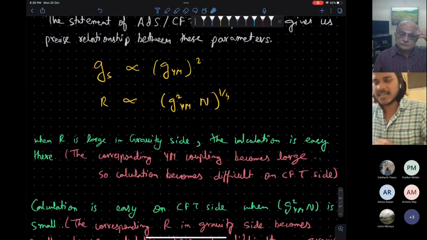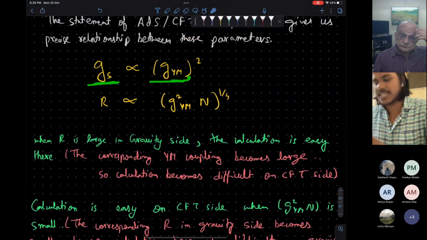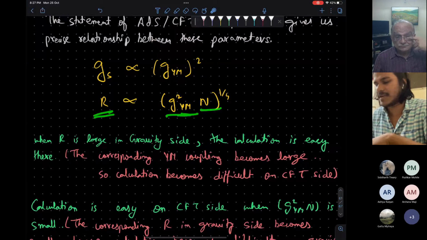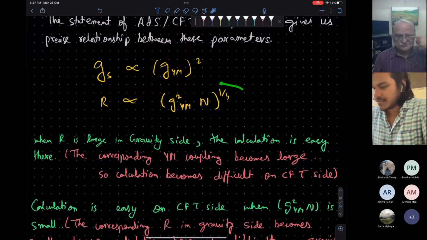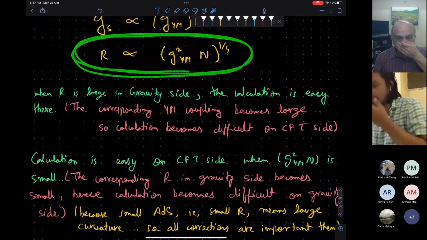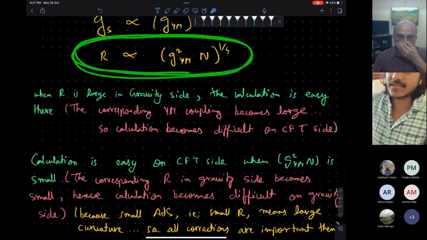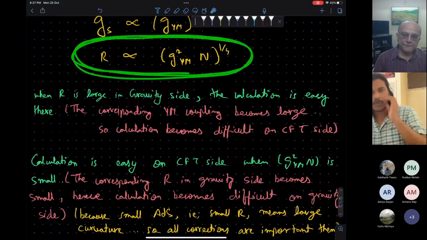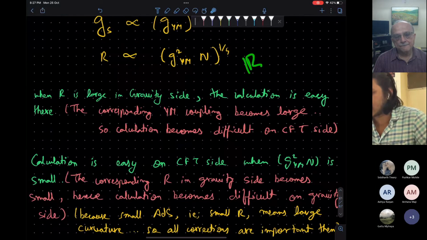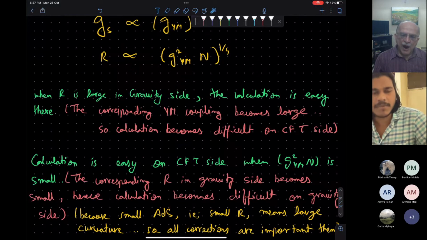The result is this: the string coupling g_s is proportional to g_YM squared, and R, the AdS scale, is proportional to (g_YM squared N) to the power 1/4. This result dictates a very important nature of how the AdS/CFT correspondence is practically used. Note that when R is large, when the AdS length is large, on the gravity side the calculation will become easy, because when R is large, the curvature will become small.